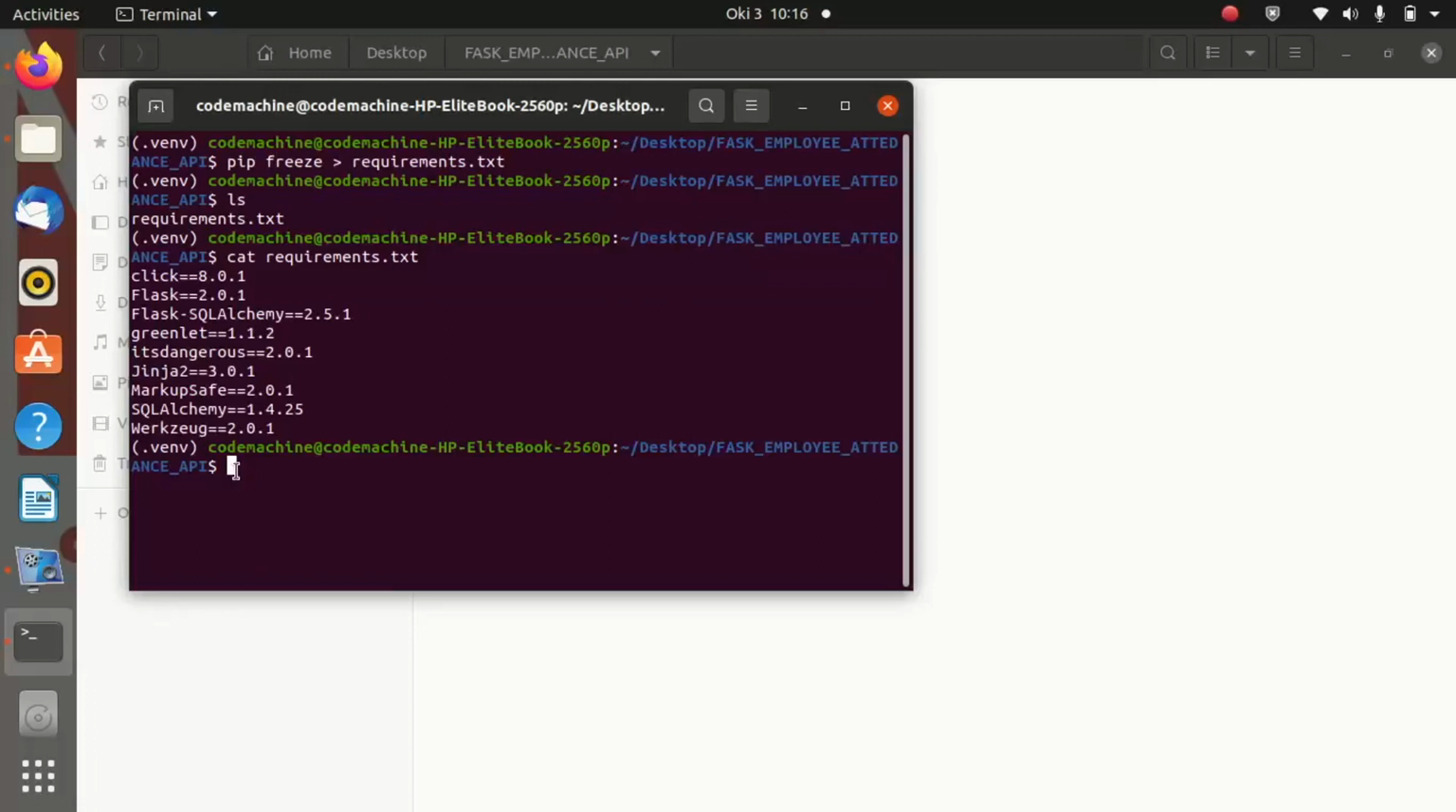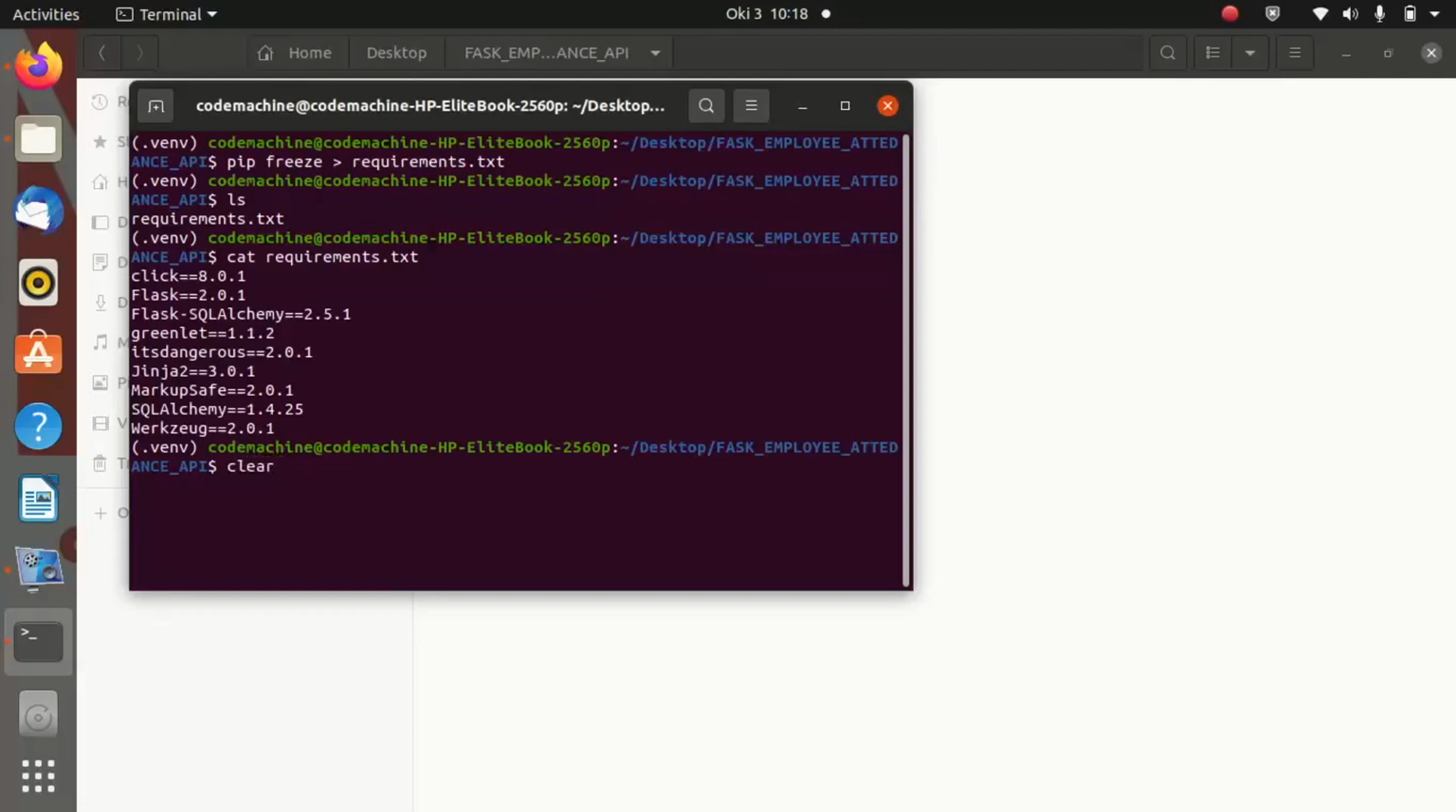So if you go on a machine where you do not have these requirements installed, you just need to run pip install -r requirements.txt. So once you run this command on a machine where you do not have these dependencies installed, automatically the dependencies will get installed on the machine. So let us go ahead and continue.